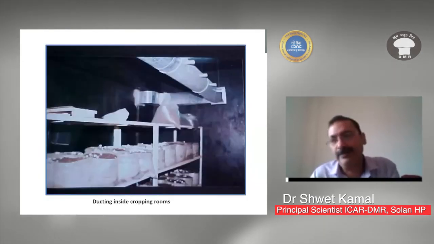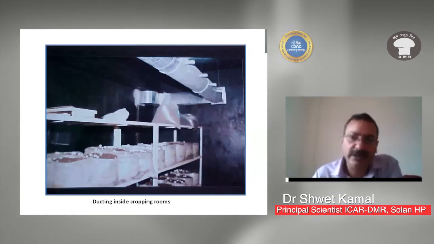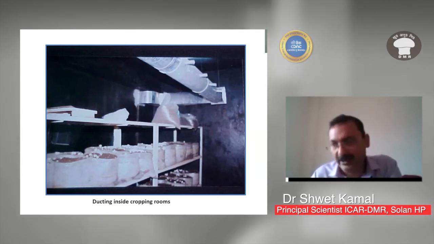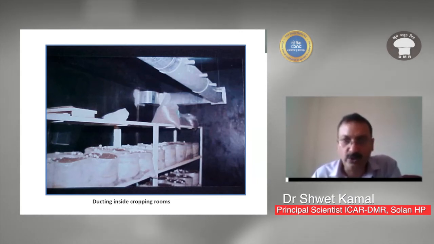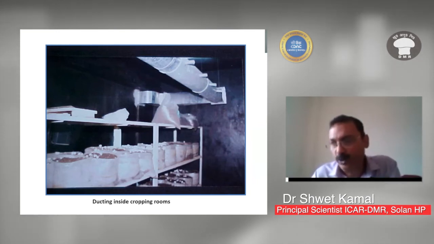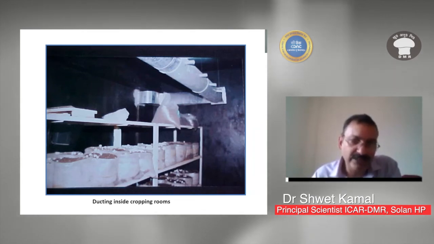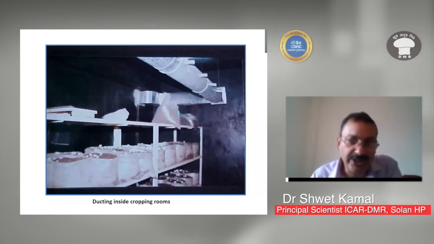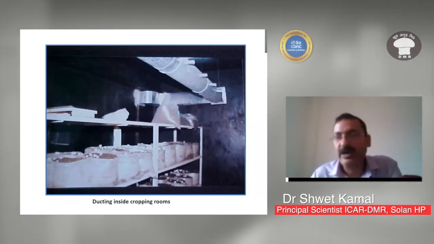So now, in the cropping room, for proper air circulation, it needs some ducts, because you have to have equal air distribution all through the rooms, right? Then only you will get a homogeneous crop all through the rooms. Otherwise, what will happen? In some places very good crop will be there, and in some places of the room there will not be any crop. So you need to have a duct.